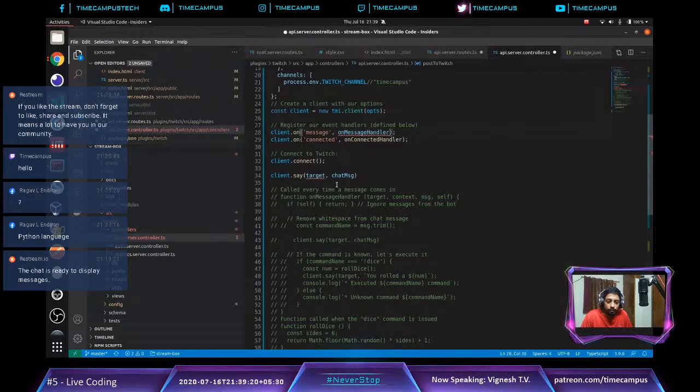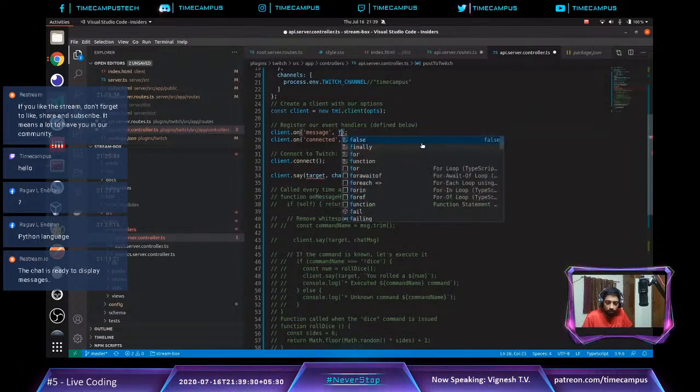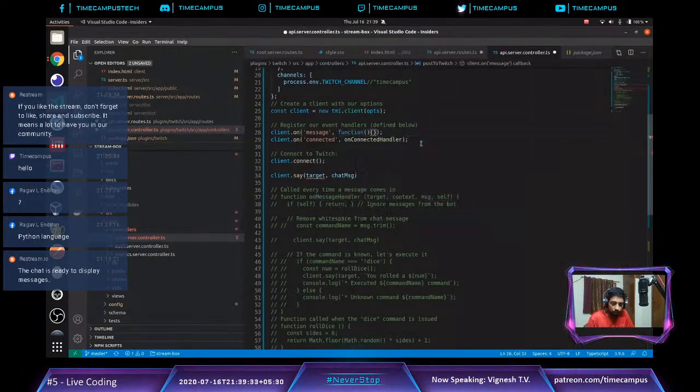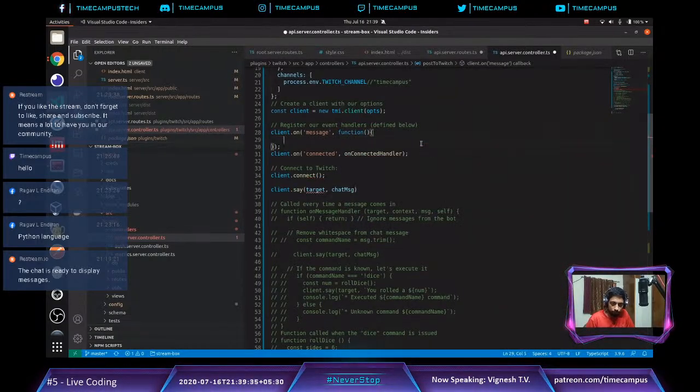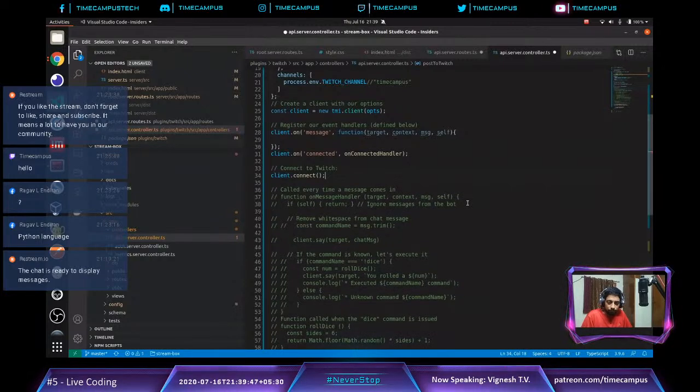We are not able to get the message handler here, so just quickly, function of... we will remove this junk code later. I just copy these parameters from here and put them here. We'll just get the Twitch thing working, and then we will continue in the next stream.